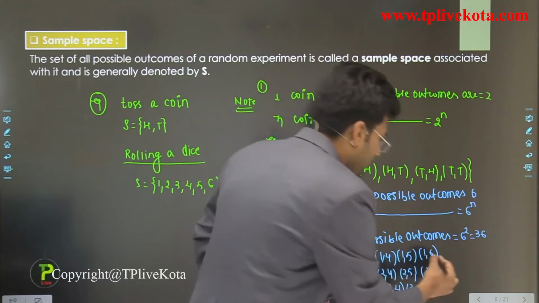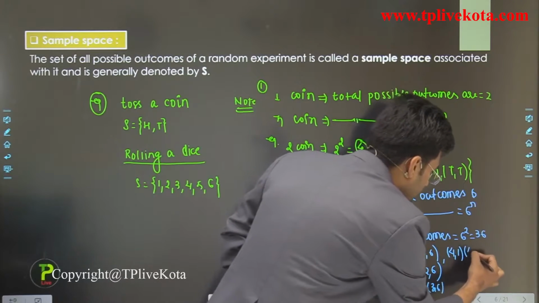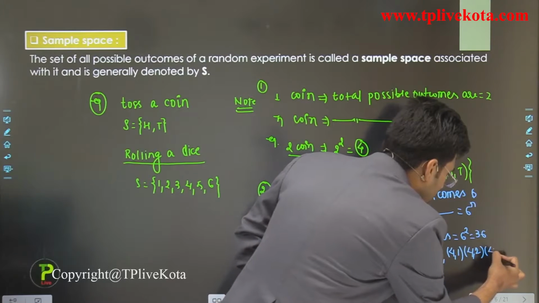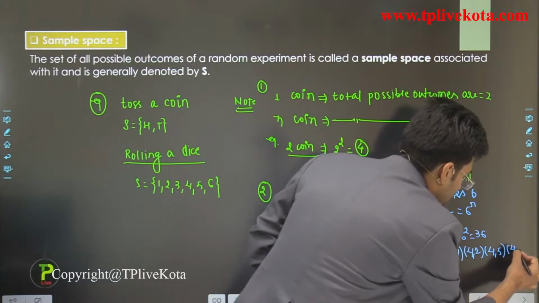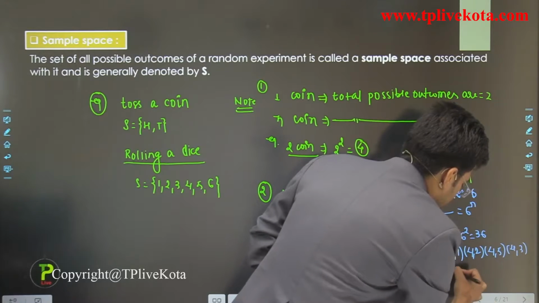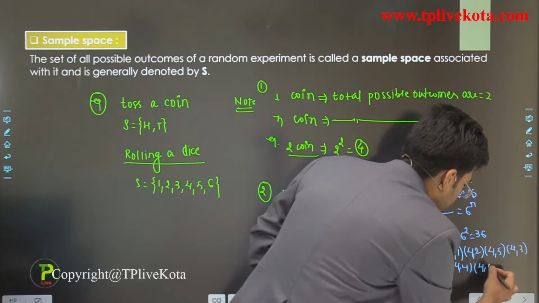Similarly, we can get 4 on first and 1 on second, 4 2, 4 3, 4 4, 4 5, 4 6.